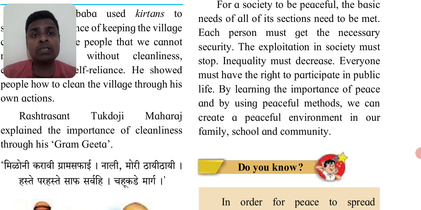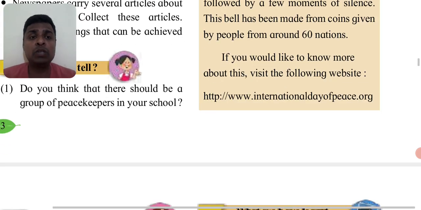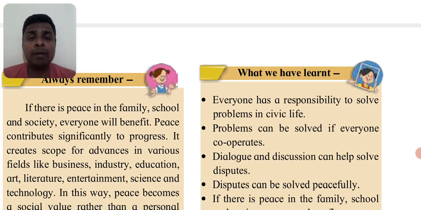So there was a time when Indians were not allowed to go in theatres when Britishers ruled us. There were times when Indians were not allowed to get into restaurants to eat food with the Britishers. So today's situation has changed. Everybody is equal in front of the law, and peacefully we should live and help each other. Now always remember, if there is peace in the family, school and society, everyone will benefit. For progress, peace is necessary.